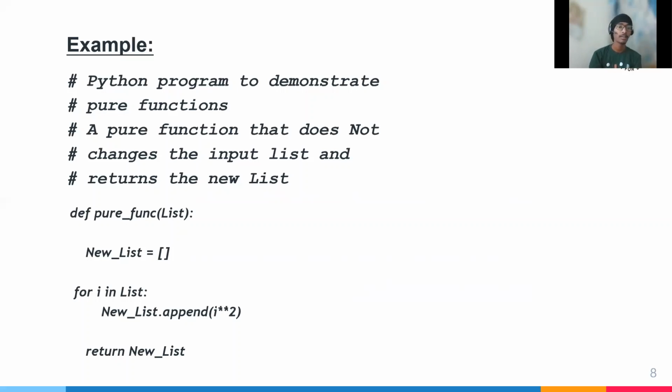We define def pure_function with a list. The variable new_list is equal to an empty list. For i in the list, we take a for loop, and new_list appends i into i power 2. Return new_list.